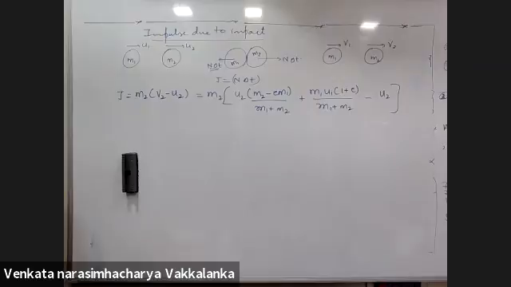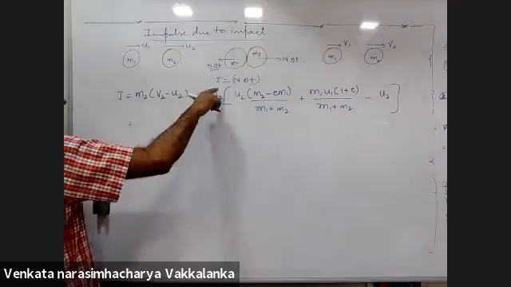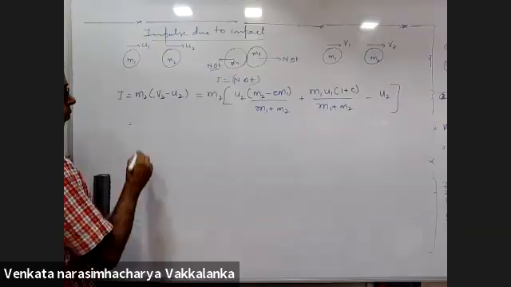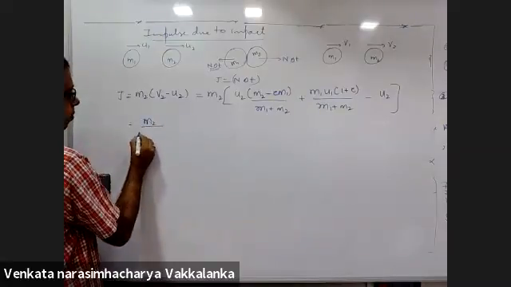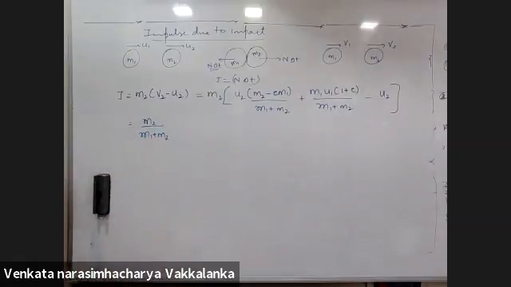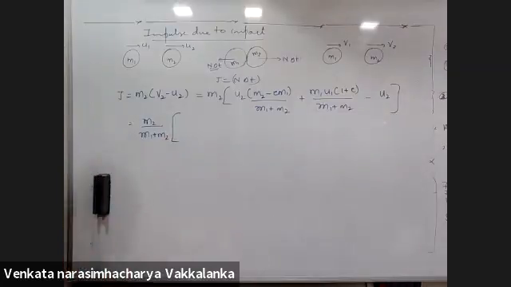Now, in the first step itself, we tell the students, multiply the numerator and denominator with M1 plus M2. M2 by M1 plus M2.